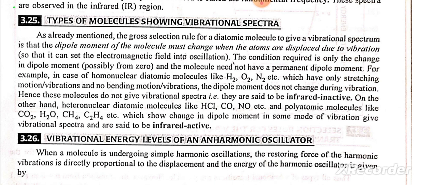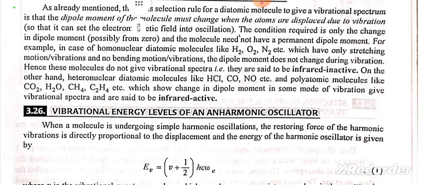On the other hand, heteronuclear diatomic molecules like HCl, CO, NO, etc., and polyatomic molecules like CO2, H2O, CH4, C2H4, etc., which show change in dipole moment in some mode of vibration, give vibrational spectra and are said to be infrared active. Vibrational energy levels of an anharmonic oscillator.